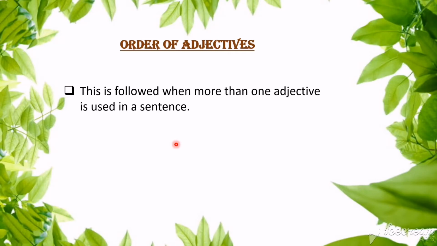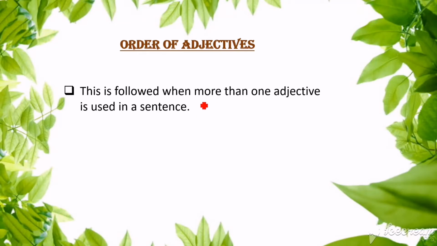If we don't follow this order, then that sentence sometimes would become meaningless. So let's see order of adjectives. This is followed when more than one adjective is used in a sentence. I have already told you just now that order of adjectives is used when more than one adjective is used in a sentence.